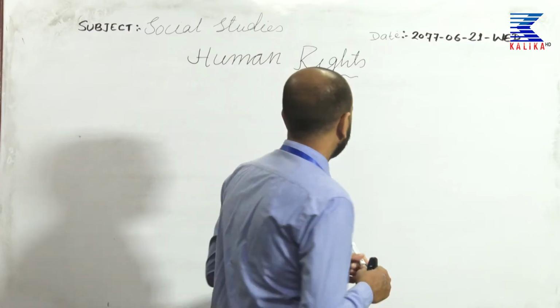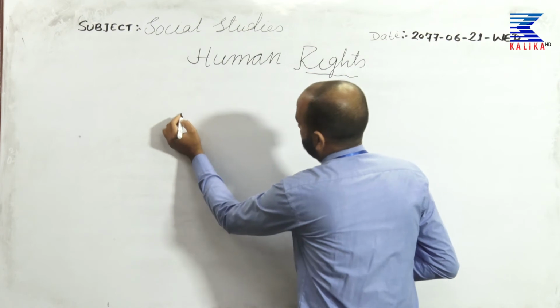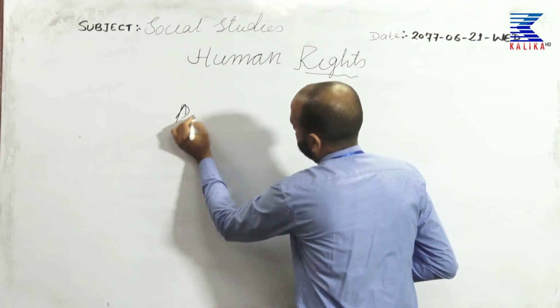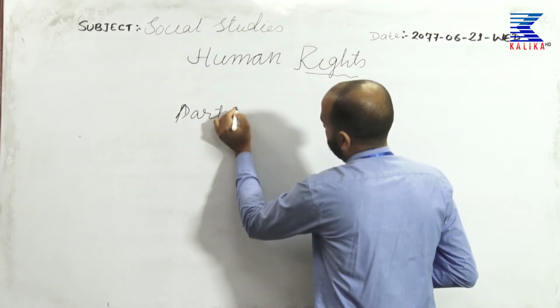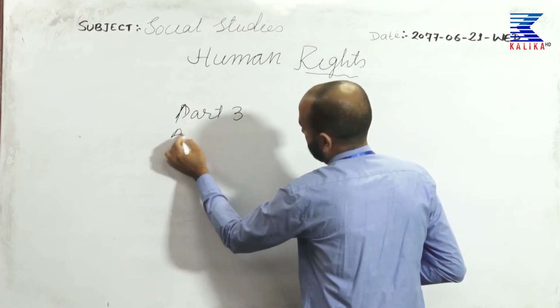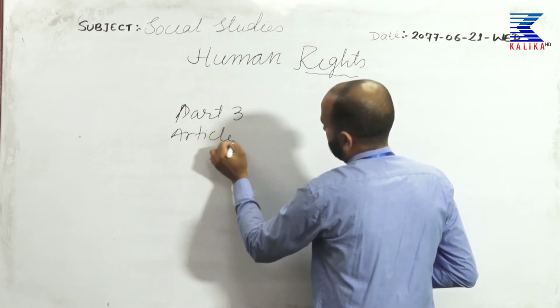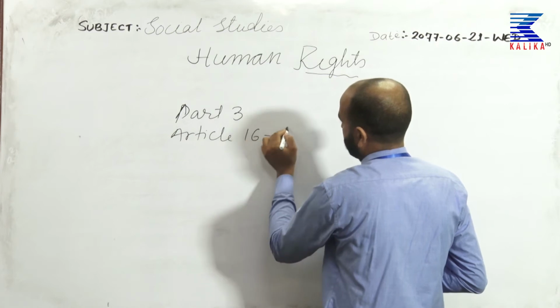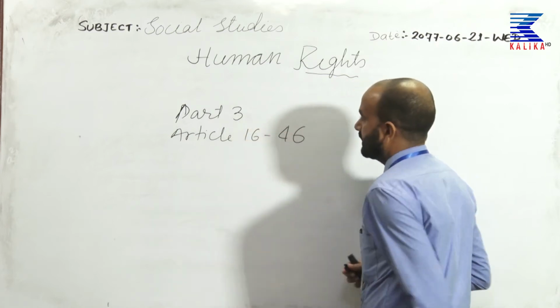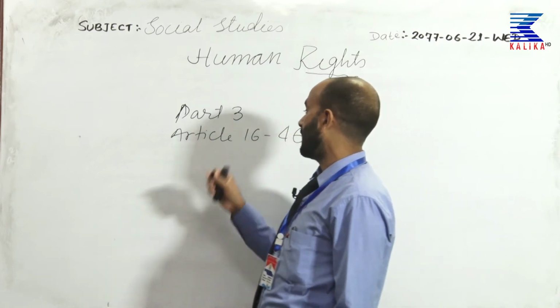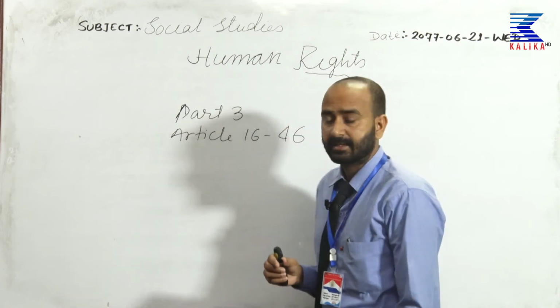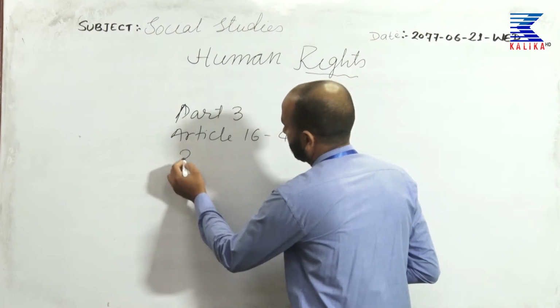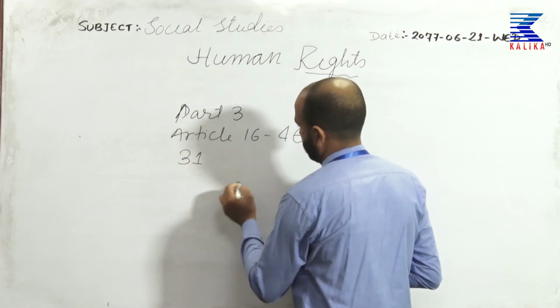Now look at the board please. The Constitution of Nepal, Part 3, Article 16 to 46. Okay. Part 3 of the Constitution of Nepal, Article 16 to 46, there is provision of 31 fundamental rights for Nepalese citizens.